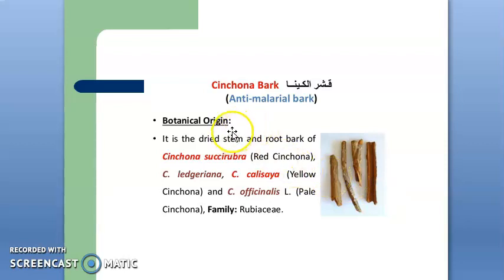The biological source or botanical origin: it is the dried stem and root bark which is obtained from the cultivated trees of Cinchona. There are four species, four sources for the cinchona bark: Cinchona succirubra, Cinchona ledgeriana, Cinchona calisaya and Cinchona officinalis. Cinchona succirubra is the red cinchona. Cinchona ledgeriana and Cinchona calisaya are the yellow cinchona. And Cinchona officinalis is the pale cinchona. And it belongs to the family Rubiaceae.